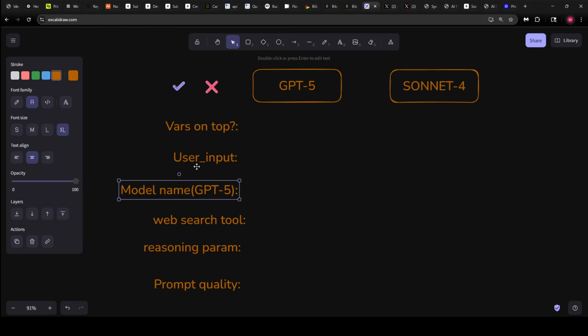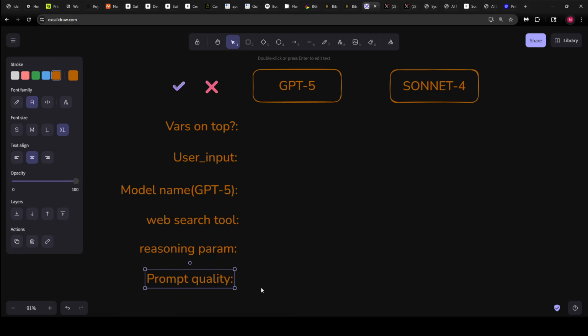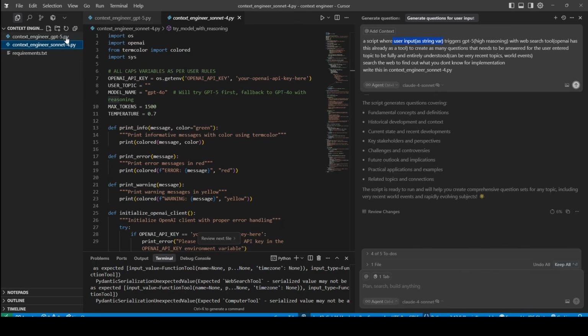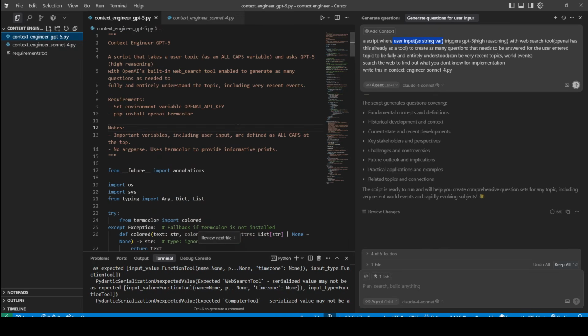Did the model adhere to the instruction to use GPT-5? Was the web search tool implemented properly? Was the reasoning parameter implemented properly? And was the prompt quality good that the model has written for us? So we have two files. We're going to take a look. First of all, let's take a look.